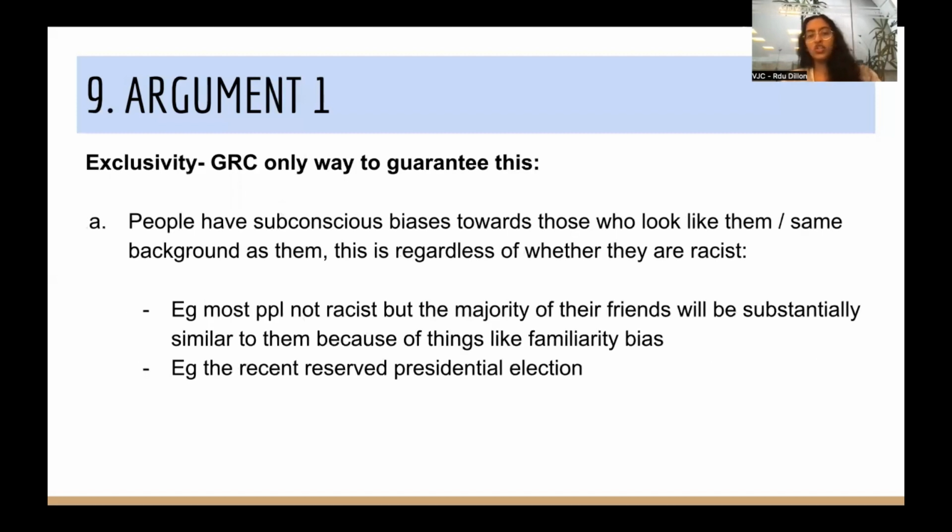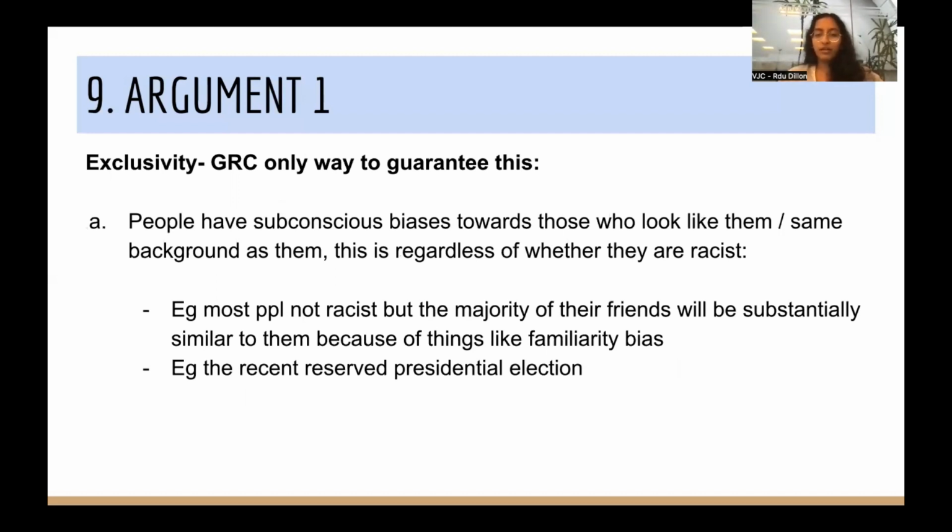So why exactly is the GRC system the only way to guarantee this? And this would deal with if Prop came up with a more soft line stance and said, well, we will still have quotas for the number of candidates that parties can run anyways, right? So I think the first is that people at the end of the day are people, and people have subconscious biases towards those who look like them, towards people with the same background as them.